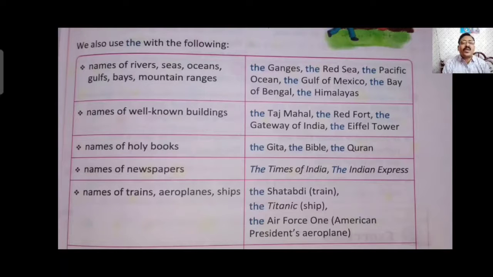Name of train, aeroplane and ship. So you can see any type of train, any type of aeroplane name or ship name, we can write the before them. Example: the Shatabdi train, the Titanic ship, the Air Force One American President aeroplane. All are names of train, ship and aeroplane. So the is written before them.